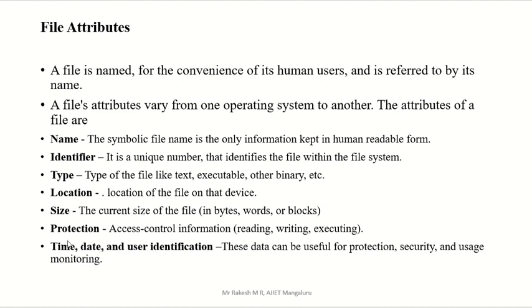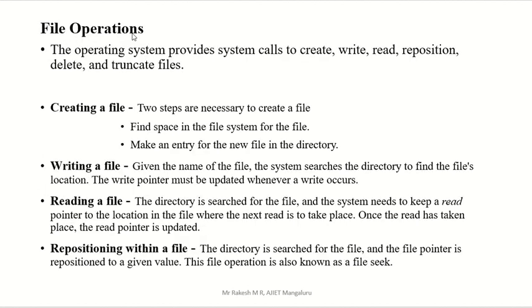Time: which time that opened file, which time that created file, which time that deleted file, every information. When it is opened, when it is closed, the date, everything. When, who opened that file, that is user identification. Who opened that file, who created, who deleted, who edited, every information is there, that is called a file attribute. Okay, file operation: the operating system provides system calls to create, write, read, reposition, delete, and truncate.